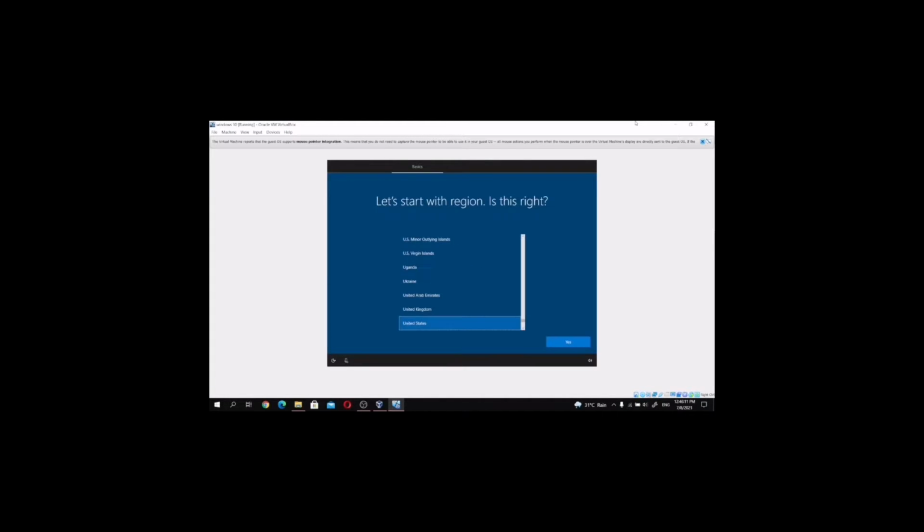So next we will move to the setup for the Windows 10, that is, you need to choose the region of your current address.